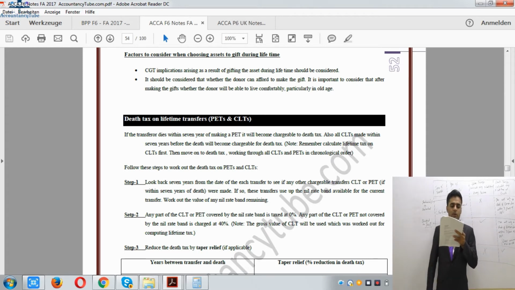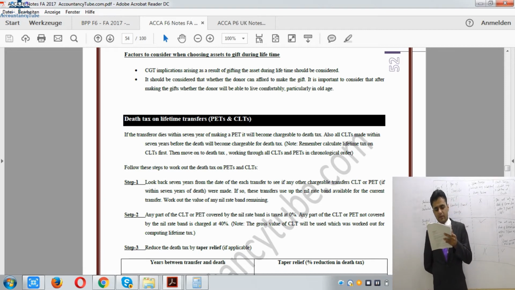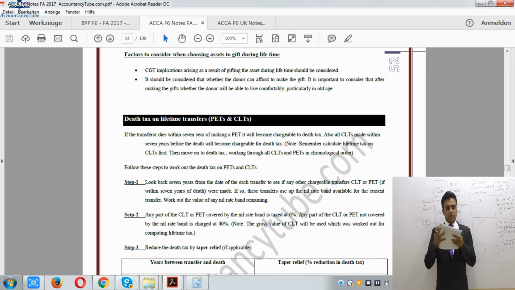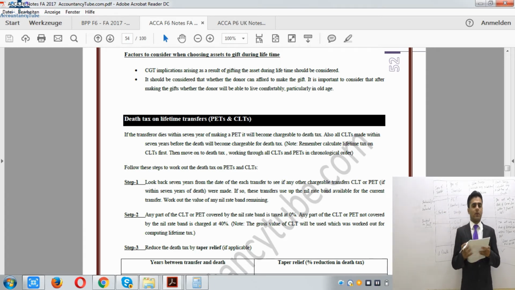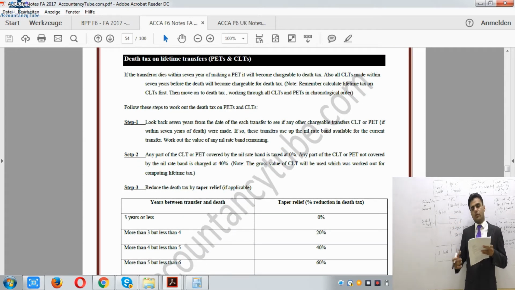Right, so how to calculate? Let's see. If the donor dies within 7 years of making a PET, it will become chargeable to death tax. Also, all CLTs made within 7 years before death will become chargeable for the death tax. Remember, calculate lifetime tax on CLTs first, then move on to death tax. So we will calculate the tax during our lifetime, then we will move on to the death tax.